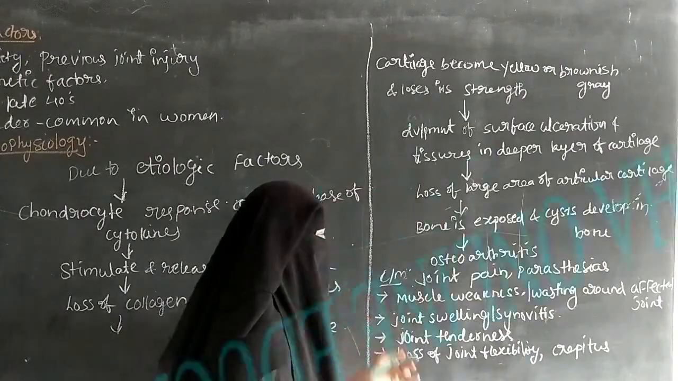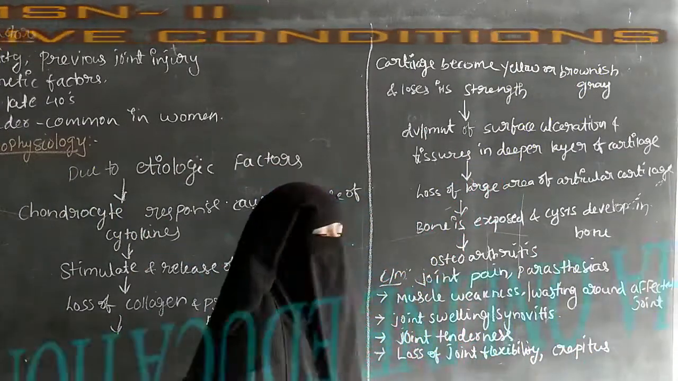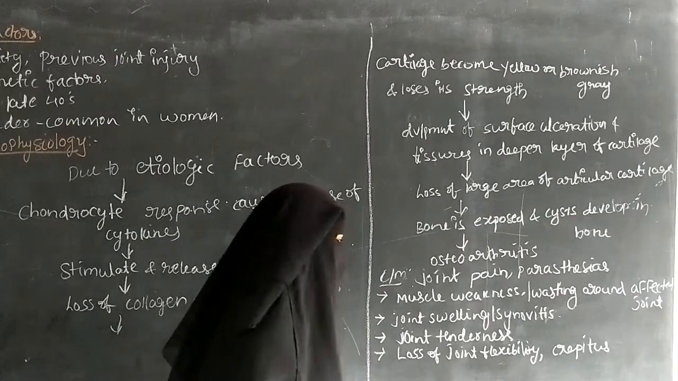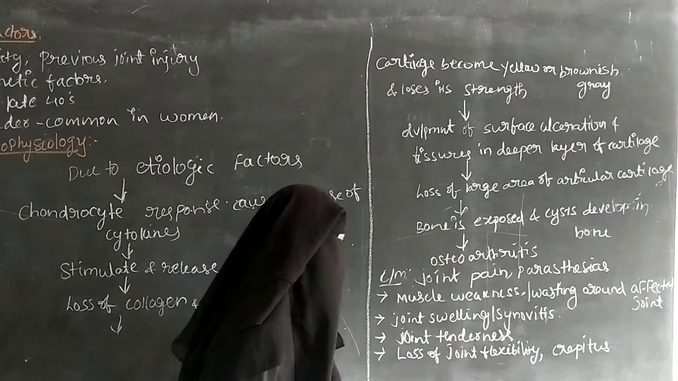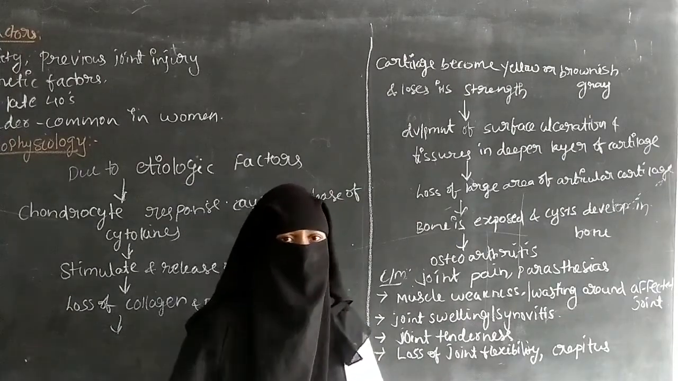So the clinical manifestations include joint pain, paresthesia, muscle weakness and muscle wasting around the affected joint, joint swelling, synovitis, joint tenderness, loss of joint flexibility and crepitus.